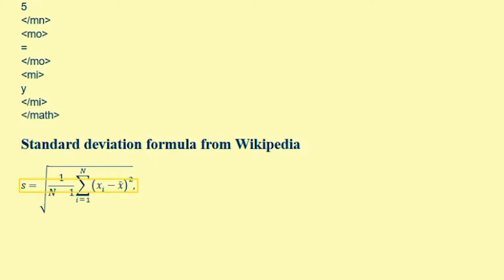The sum from i equals 1 to n of open paren x sub i minus x bar close paren squared. So you got all that? That's actually not the same way that I used to write the formula when I did stats at uni, but I'll accept their version as well.